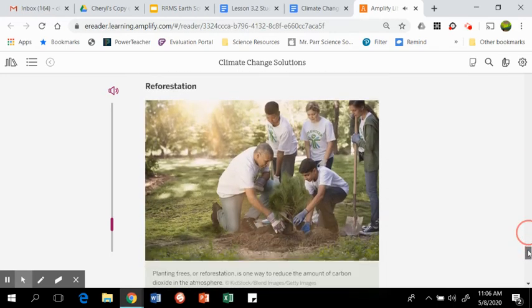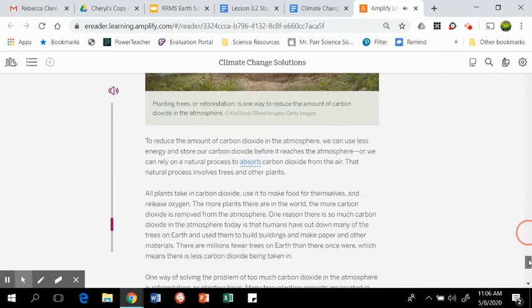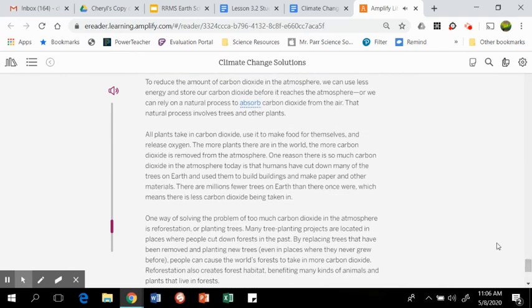Reforestation. To reduce the amount of carbon dioxide in the atmosphere, we can use less energy and store our carbon dioxide before it reaches the atmosphere, or we can rely on a natural process to absorb carbon dioxide from the air. That natural process involves trees and other plants. All plants take in carbon dioxide, use it to make food for themselves, and release oxygen. The more plants there are in the world, the more carbon dioxide is removed from the atmosphere.